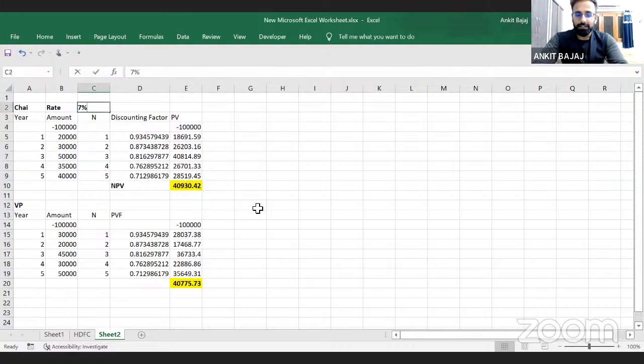right? If you make it, let's suppose, 15%, right? It becomes 12,849. You want to earn 15% return, and still you are able to generate 12,000 additional over your expected return. You should invest in this business, right? If your expectation is, let's suppose, 20%, right? You want to earn a return of 20% from the business.